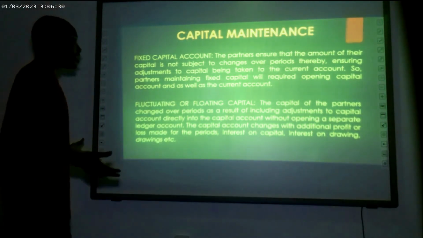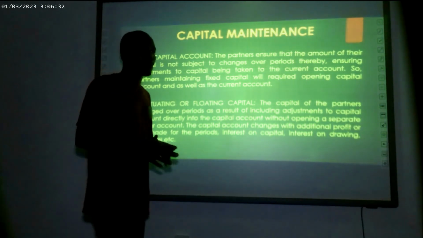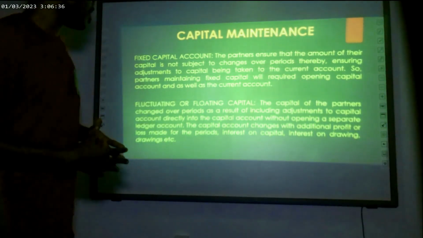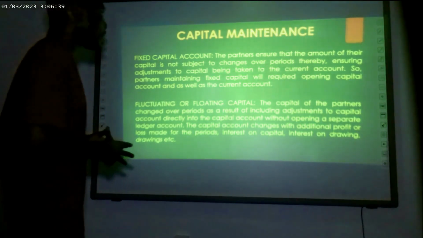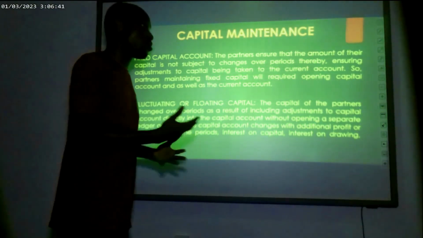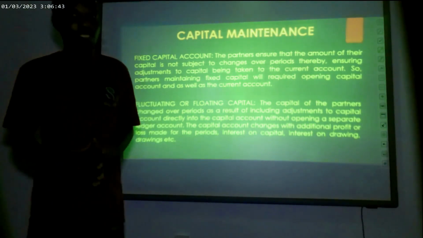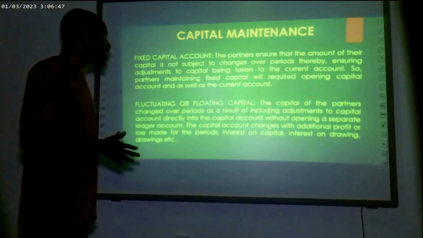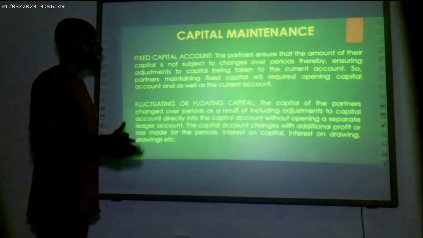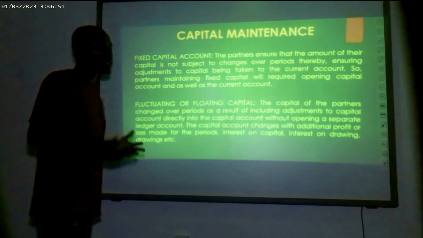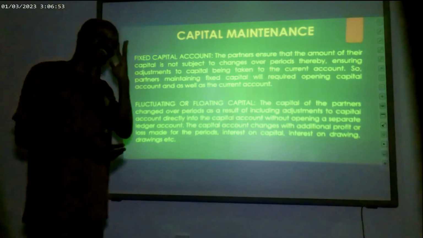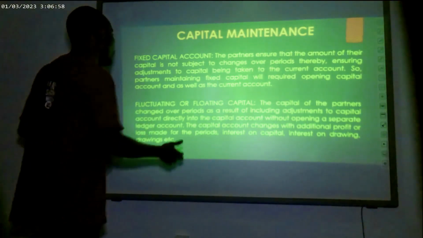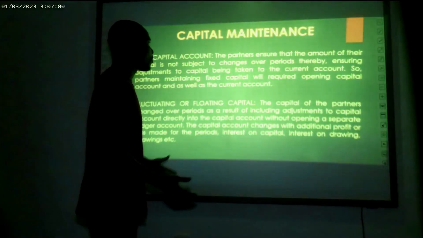So with capital maintenance, I think we are about entering what we need to know for the purpose of calculation. Because if we don't know this, our calculation might not go as straight as expected. So we really need to have a good understanding of this aspect. What defines capital maintenance is how partners manage and maintain their overall capital. So partners can maintain two forms of capital.